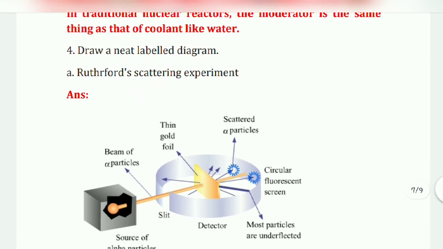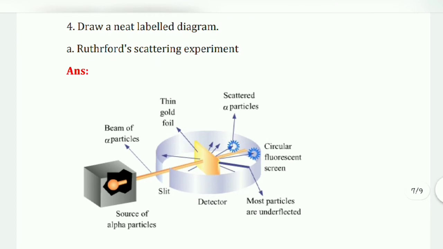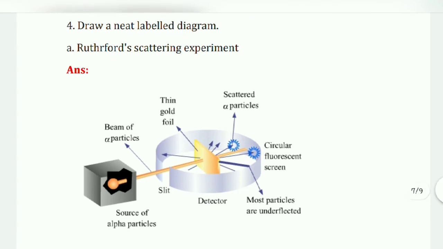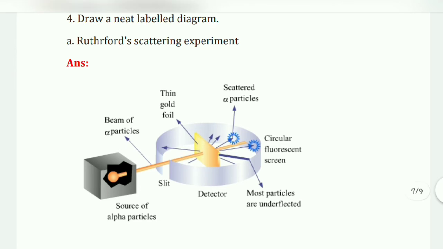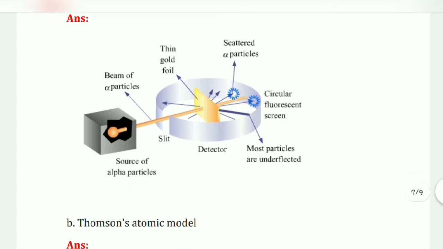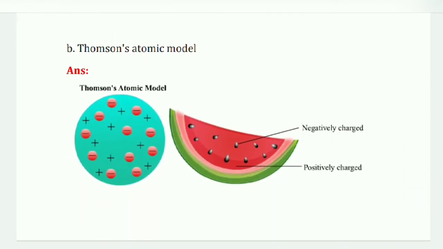Okay, then fourth question, draw a neat labeled diagram. So you can see the diagram is drawn here, and you can copy it. Rutherford's scattering experiment is the first diagram. Then the second is the Thomson atomic model.